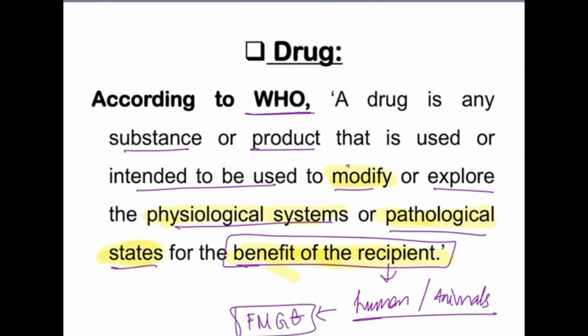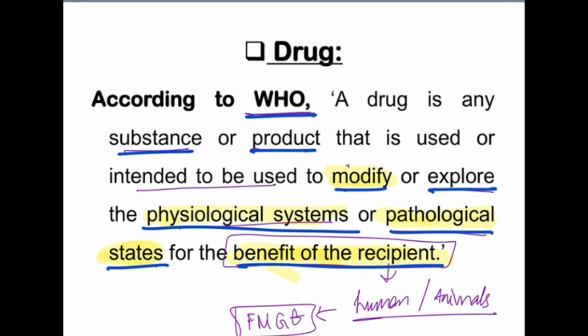Next, the definition of drug. According to WHO, the World Health Organization, a drug is any substance or product that is used or intended to be used to modify or explore the physiological systems or the pathological state for the benefit of the recipient. Who do we call the recipient? Humans and or animals. So humans or animals are what we call the recipient. So this is an important question for FMG.